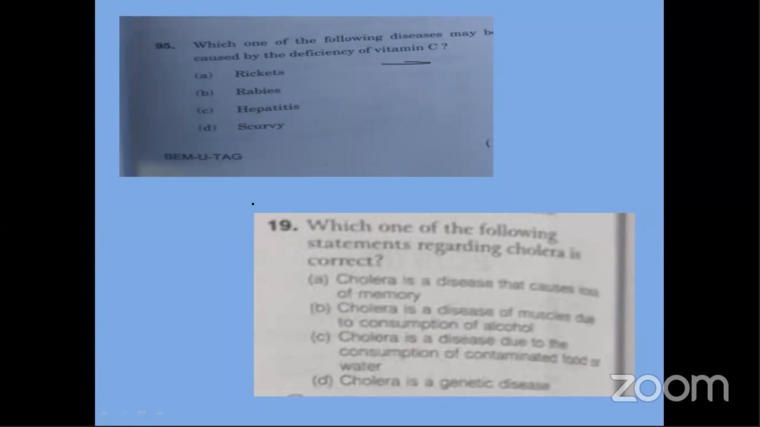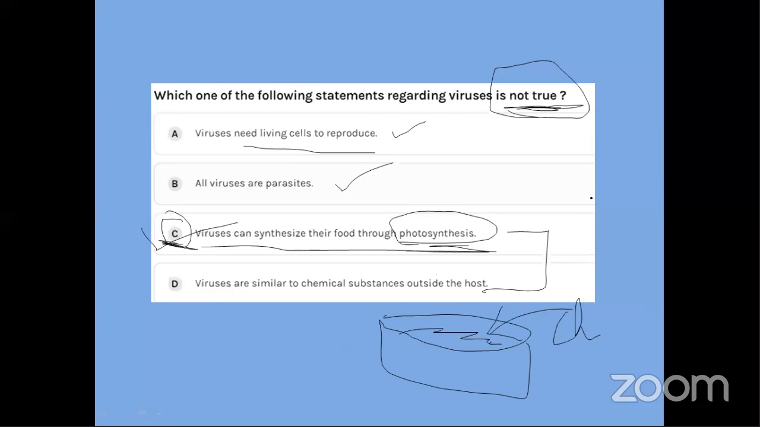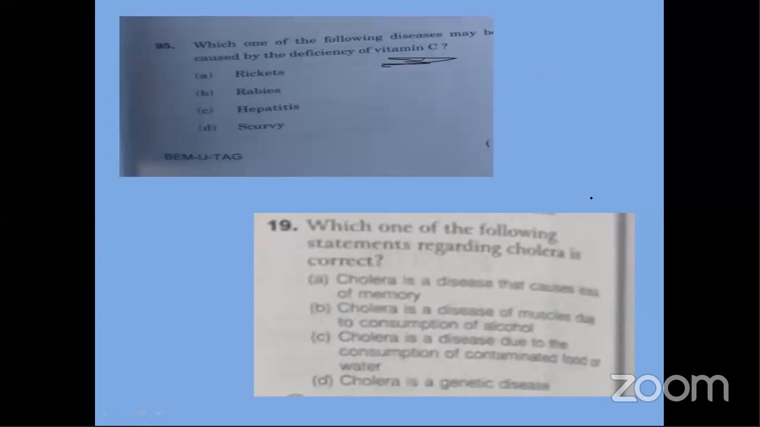Which one of the following diseases may be caused by the deficiency of vitamin C? Rickets. Okay, one answer for rickets, and the other one for scurvy. Many answers for scurvy. Pratik also says rickets. Others, what is the answer? Yes, Dolus has given the answer. Tanmay has given. Others, please do answer.